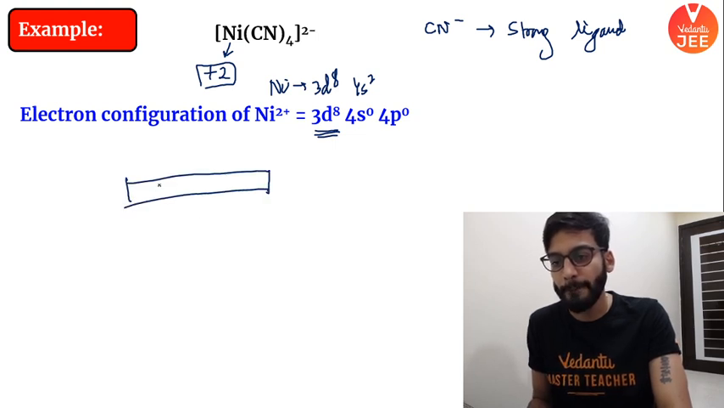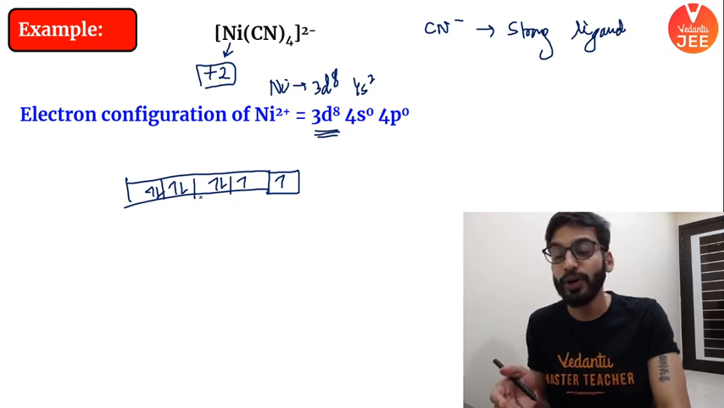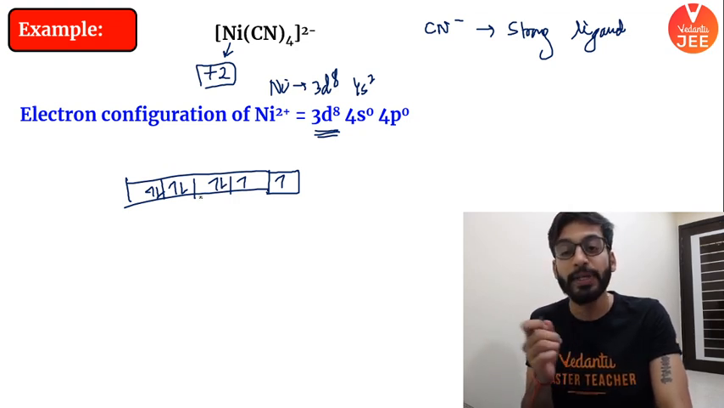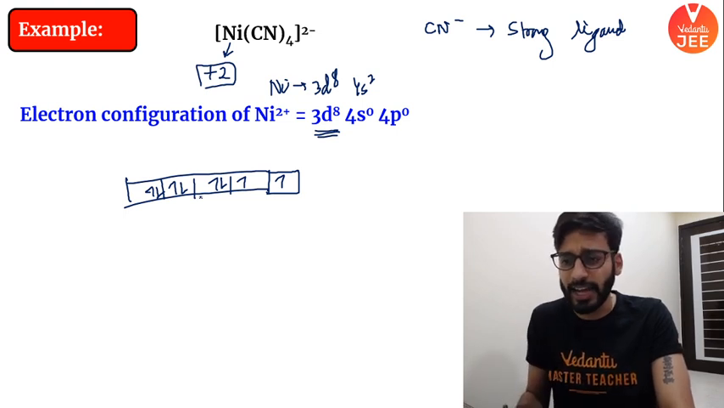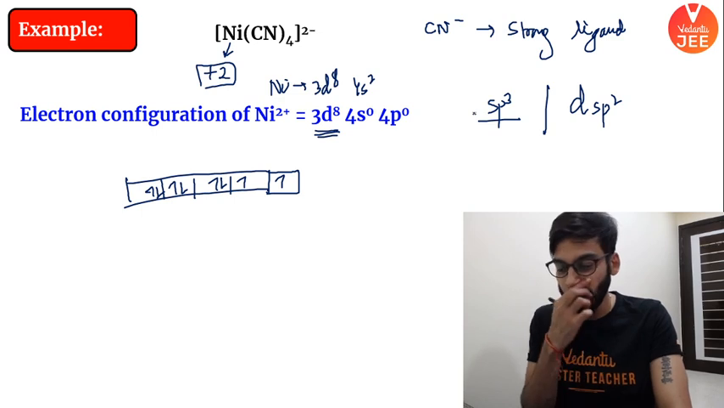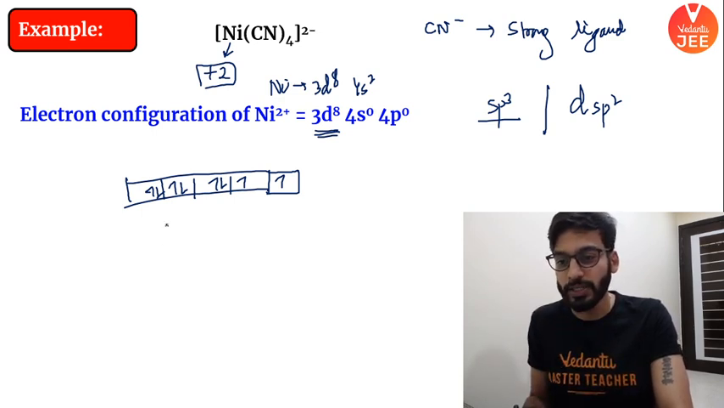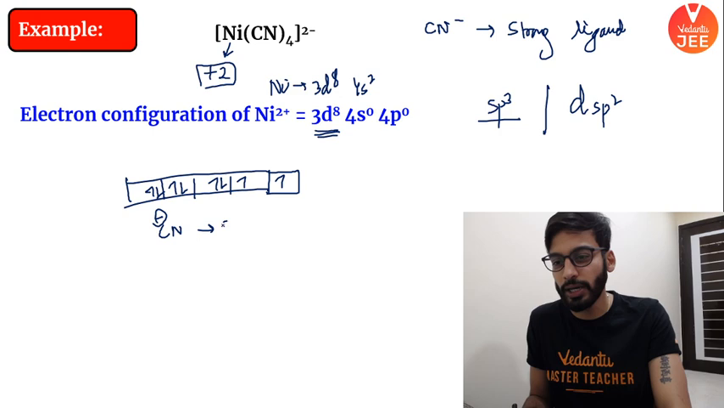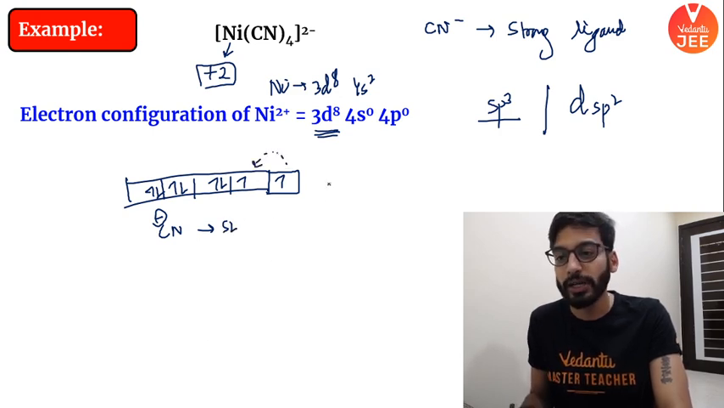Check this out. So 1, 2, 3, 4, 5, 6, 7, 8. We were expecting that it should give sp3 hybridization. There is actually a competition between sp3 and what we have just read, dsp2 hybridization. Which one should we go for? Now you will pay full attention, because cyanide is a strong ligand, so it will cause this electron to undergo pairing.